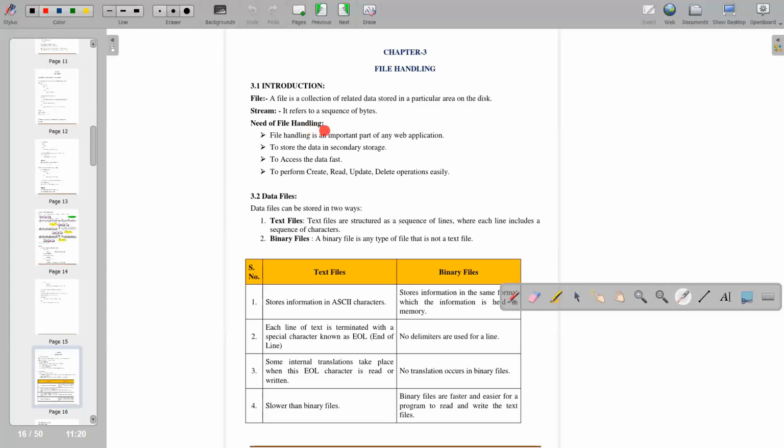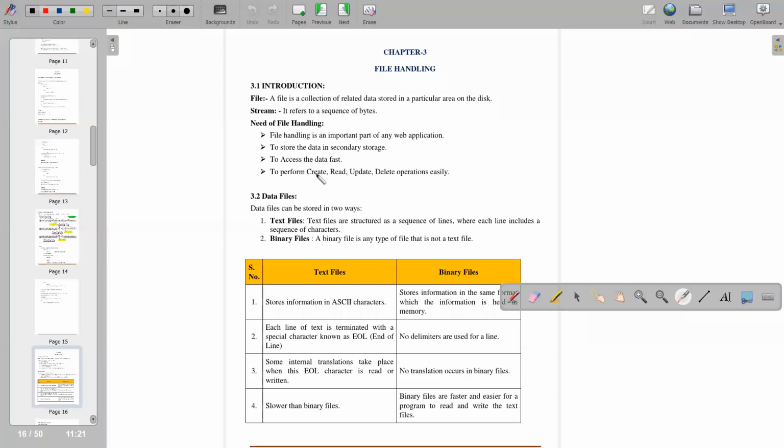Why we need file handling? File handling is an important part of any web application, because on the web you have to deal with a lot of files. To store data in secondary storage, you need a file. To access the data fast, you need a file. To perform create, read, update, delete operations, these can be easily done by file handling. So there are four important reasons for the web application: to store the data, to access the data, and any creation, read, updation, deletion you can do with file handling.